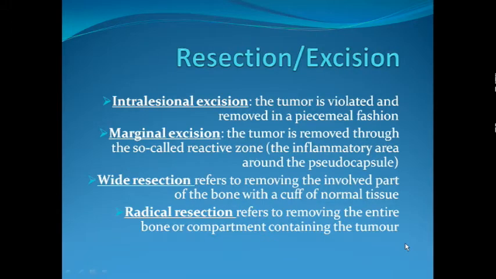We have seen what intralesional excision is, what marginal excision is, and wide resection. Intralesional excision is where the tumor is removed in a piecemeal fashion from inside the tumor, like in curettage. That is a very common surgery that we perform for benign bone tumors, especially the latent and the active forms. Marginal excision is when we remove the tumor through the inflammatory area or through the pseudocapsule. Wide resection is when we remove the tumor along with a cuff of normal tissue, and radical dissection is when we remove the whole compartment or the whole bone.